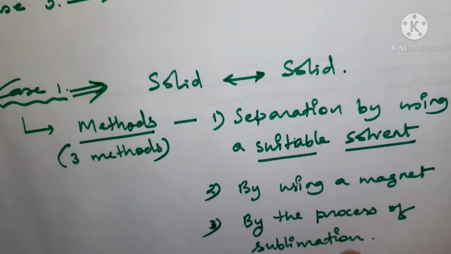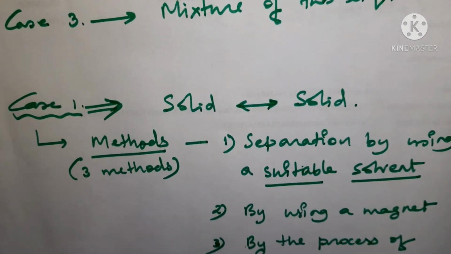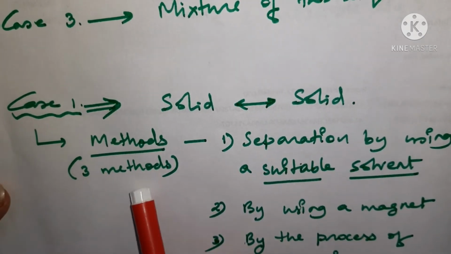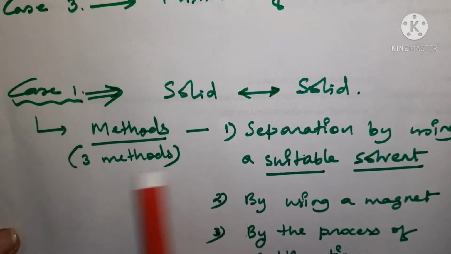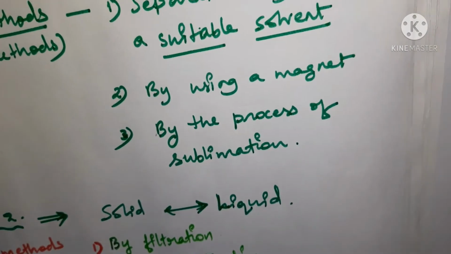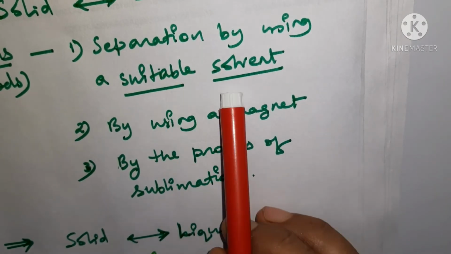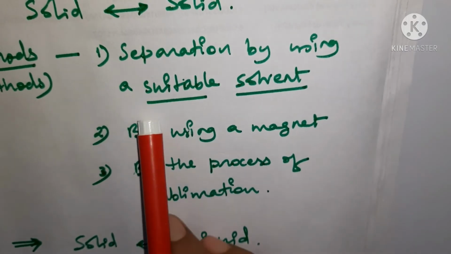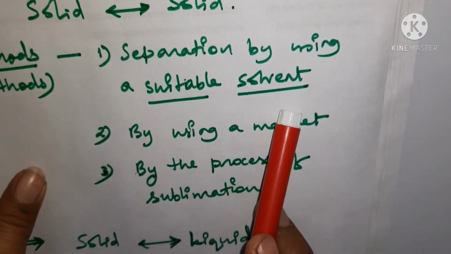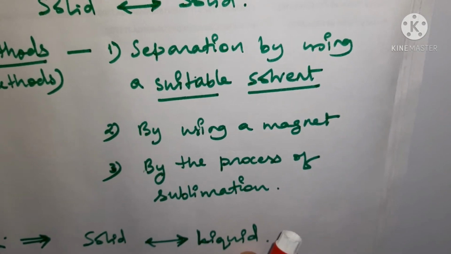In case 1, that is solid to solid, we have 3 methods. So in case of solid to solid, how many methods? We have 3 methods. What are the 3 methods? See, the first method which we are going to study is separation by using a suitable solvent. So we are going to see how this suitable solvent is going to separate a mixture of solid to solid.